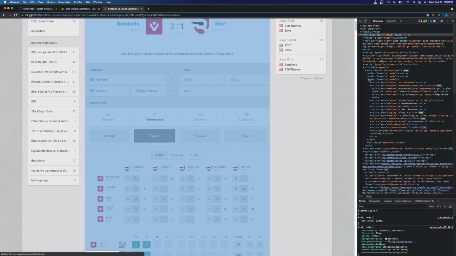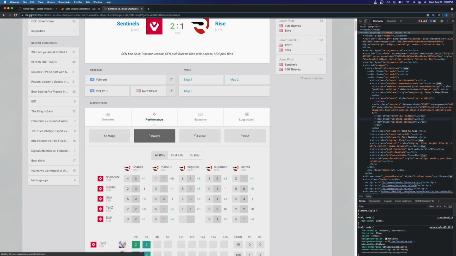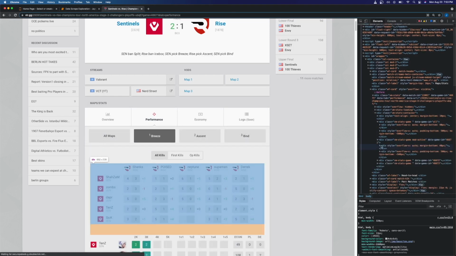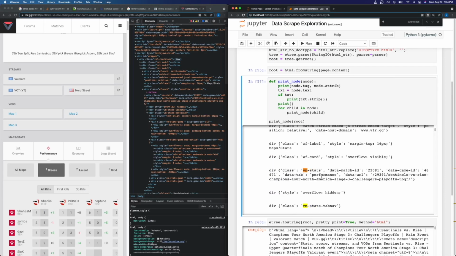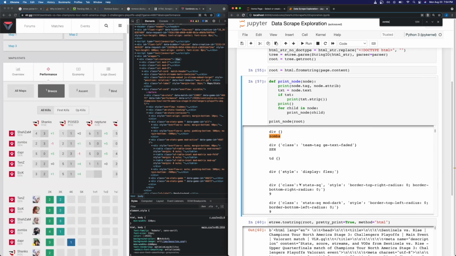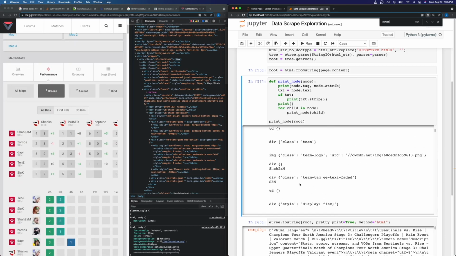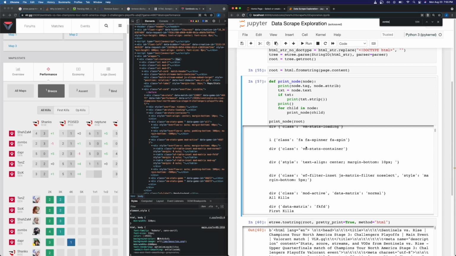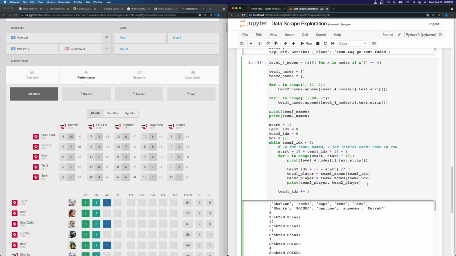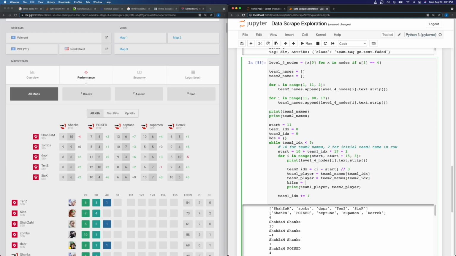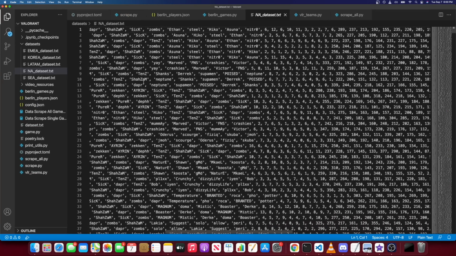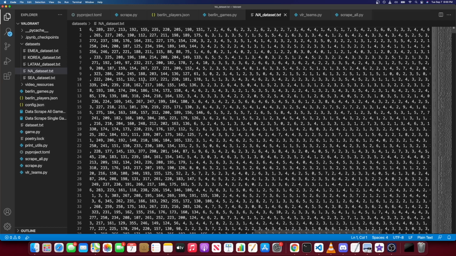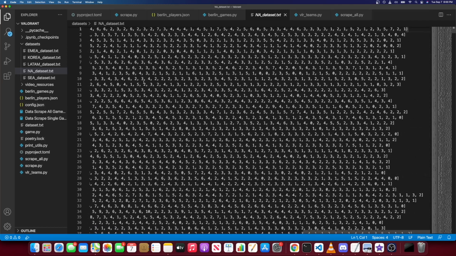I inspected the page to try to find the values I wanted to scrape, and once I found them, it was just some not that difficult, but slightly tedious work to locate the particular values in the scraped HTML. I ended up writing a simple BFS helper to iterate through the HTML tree, and used some jank math to iterate over the table of stats. Once I got the scraping working for one game, all that was left was extending it to take an arbitrary URL, and then deciding how I wanted to store the scraped data. I ended up storing the data as text files of rows of lists of numbers in an order that I expected, but yeah, I guess that's not optimal for production, but definitely good enough for me.